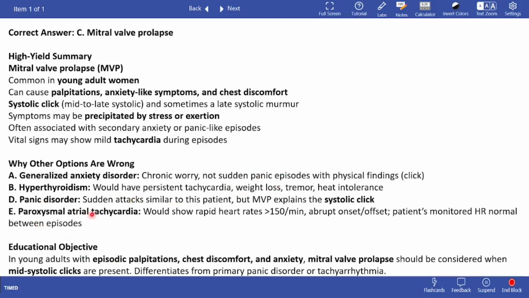And paroxysmal atrial tachycardia is quite rare, so this could not be the cause. I guess this one is clear now.